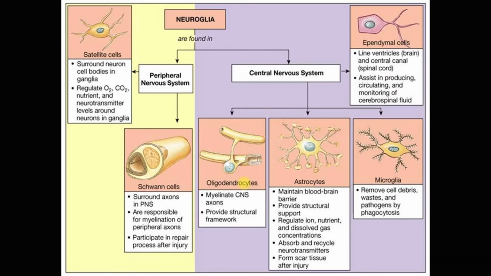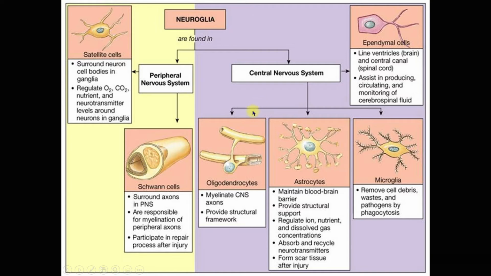Now neuroglia, the supporting cells in the nervous tissue. We have ependymal cells, microglia, astrocytes, and oligodendrocytes. These four types of glia cells can be found in the central nervous system, and these are their functions. And satellite cells and Schwann cells are found in the peripheral nervous system.